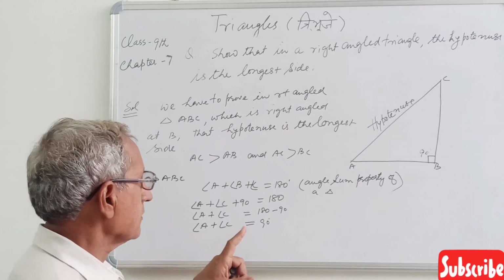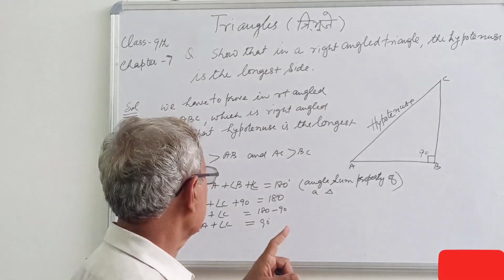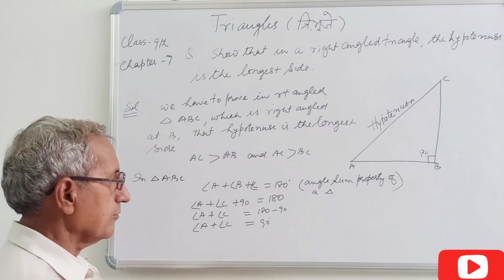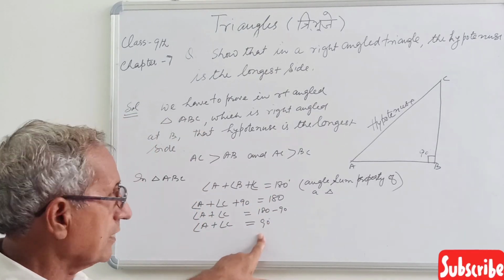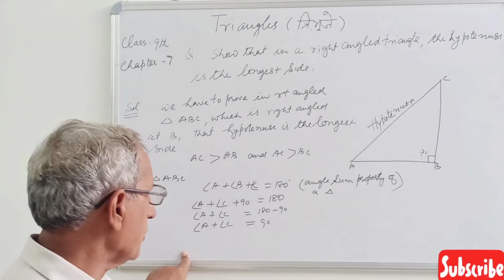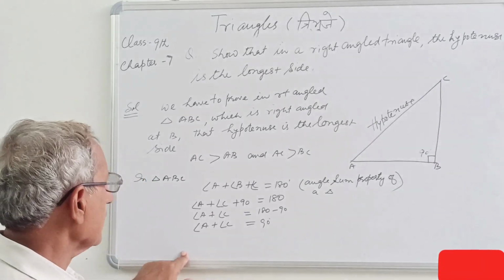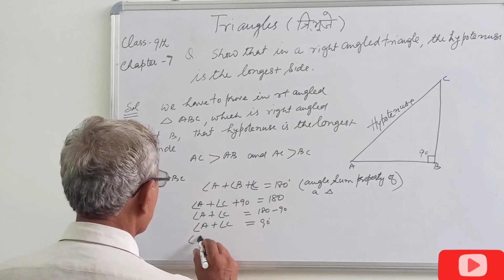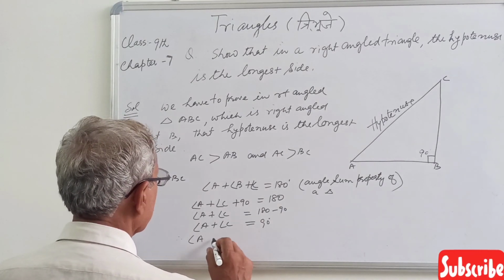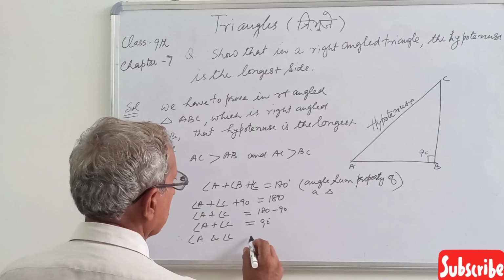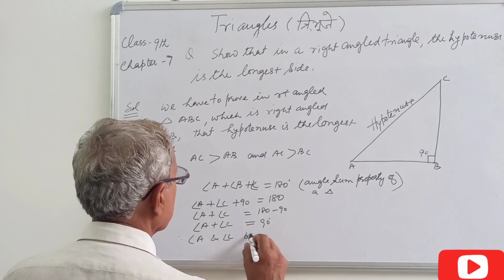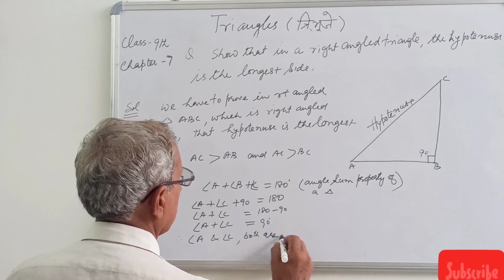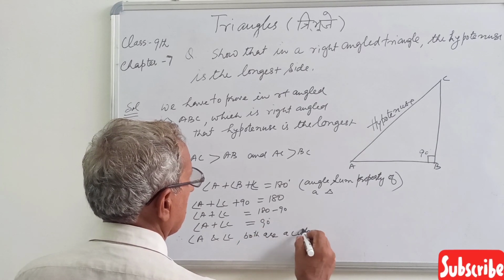So when there is one angle of measure 90 degrees, the other two angles will be below 90 degrees. Means angle A and C both are acute angles.